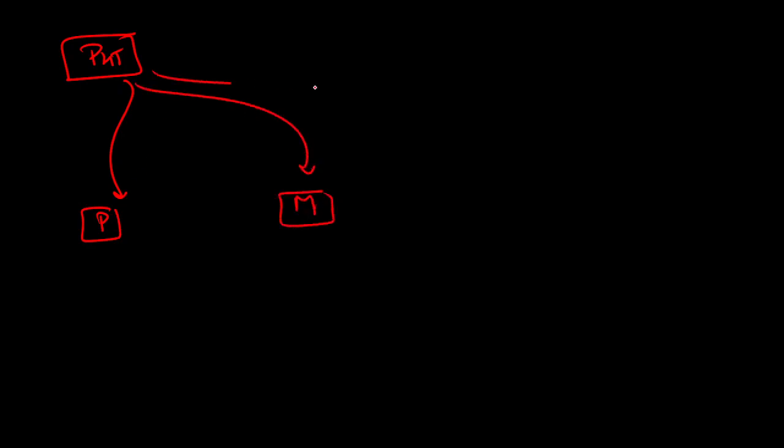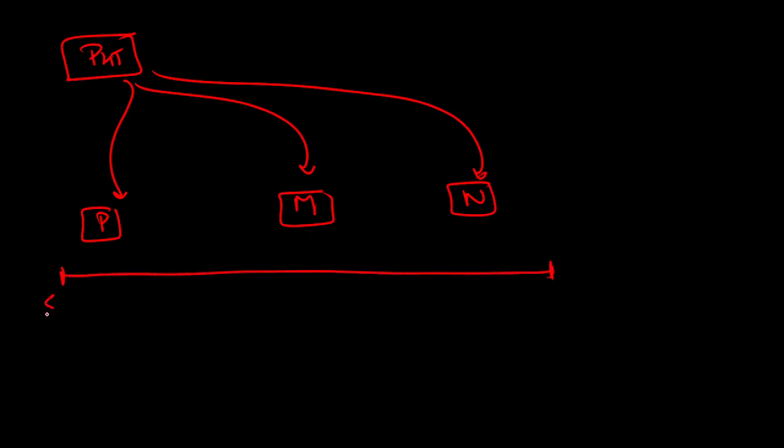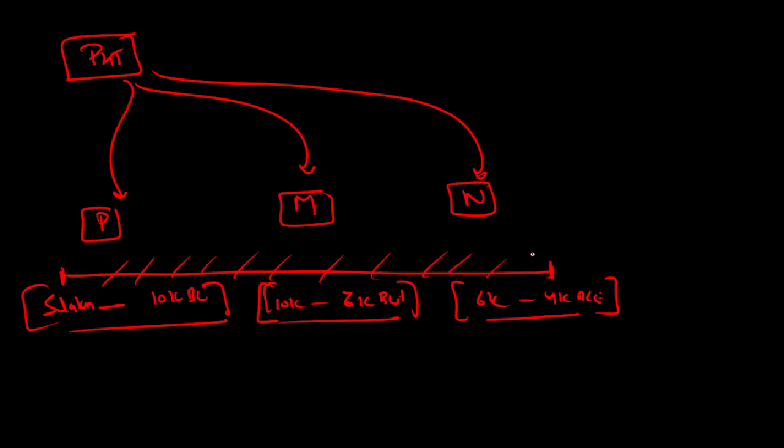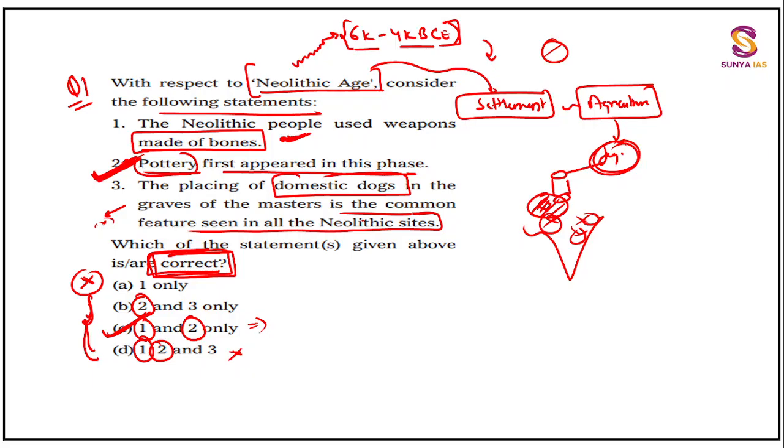If we can do a bit of recap, we have studied first Paleolithic, then we moved toward Mesolithic, then we moved toward Neolithic. I have told you that the timeline should be fixed in your head: Paleolithic was around 5 lakh to 10k BCE, Mesolithic was around 10k to 6k BCE, and Neolithic was around 6k to 4k BCE in some places. It is not fixed, but for the sake of moving in the timeline, I have told you to fix it, right? I hope you have remembered this, and you are remembering this after seeing these questions also.